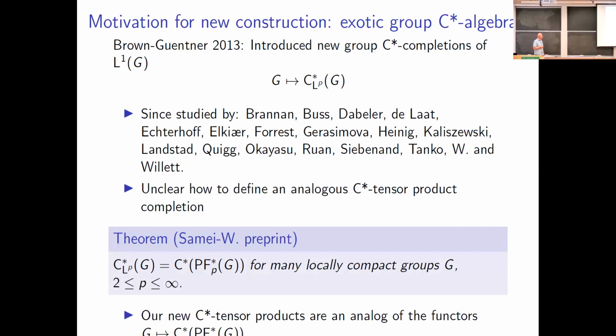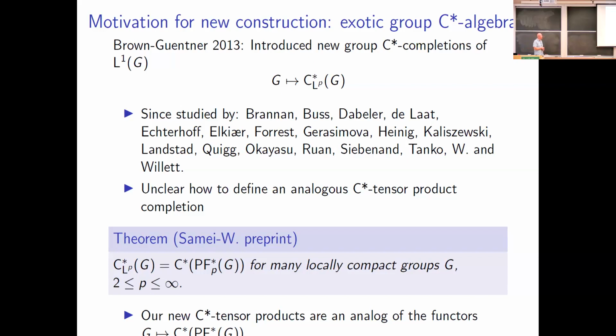However, in joint work with Ebrahim Soumeh, we found another description for many different groups. So we showed that the LP C-star algebras of Brown and Guentner are going to be precisely the same thing as the enveloping C-star algebra of some Banach star algebra, which I'm not going to tell you what it is. Okay, so they're going to correspond to the enveloping C-star algebra of some Banach star algebra for many locally compact groups, including Kunze-Stein groups. This includes all semi-simple Lie groups with finite center, as well as many discrete groups such as the free group.